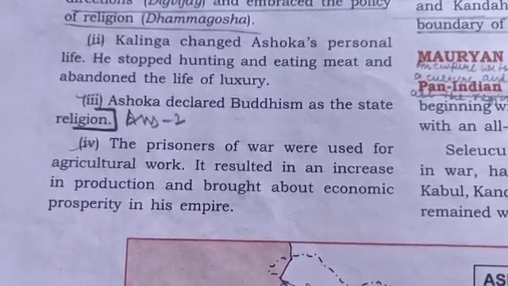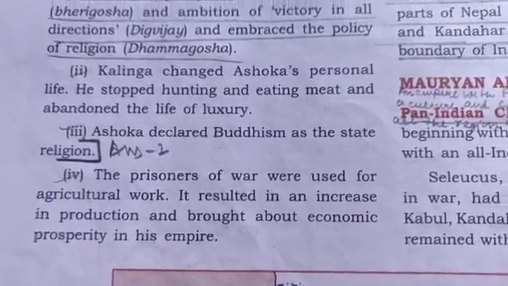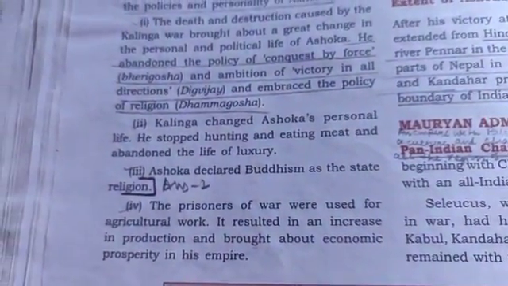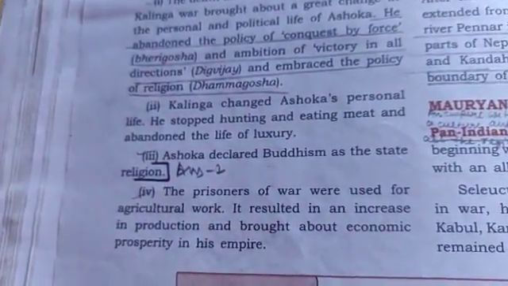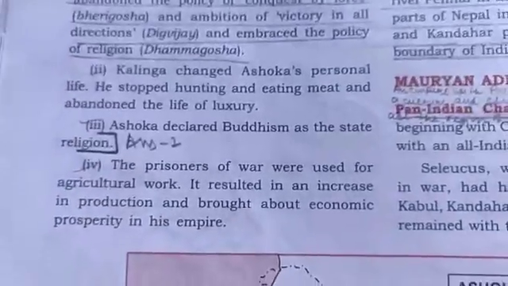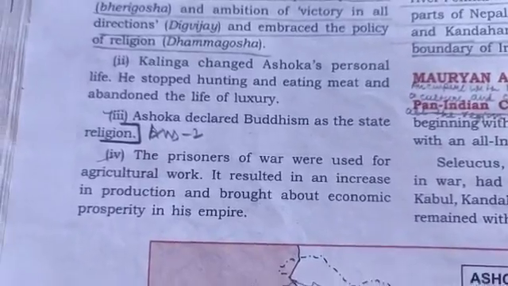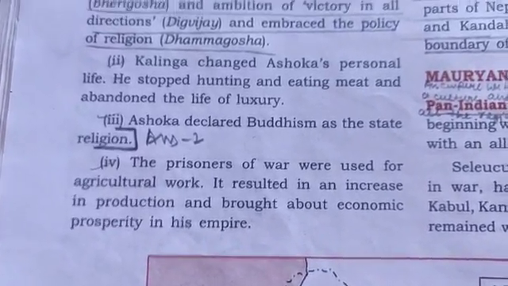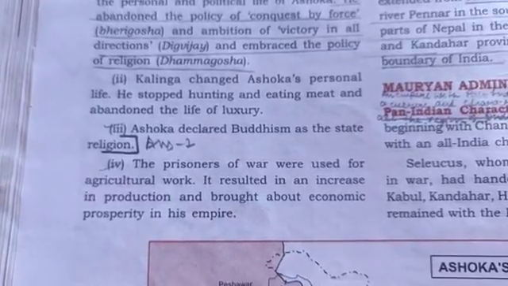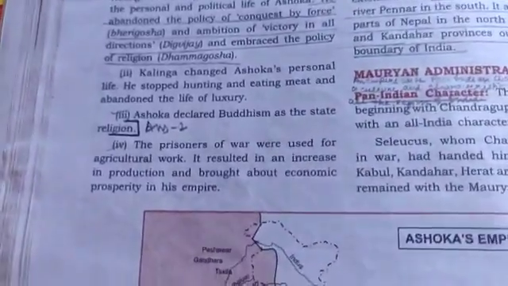The prisoners of war were used for agricultural work rather than being done away with in dungeons. These people were put to work, and most probably they were given their freedom also. It resulted in an increase in production and brought about economic prosperity in his empire. So these are four important things.